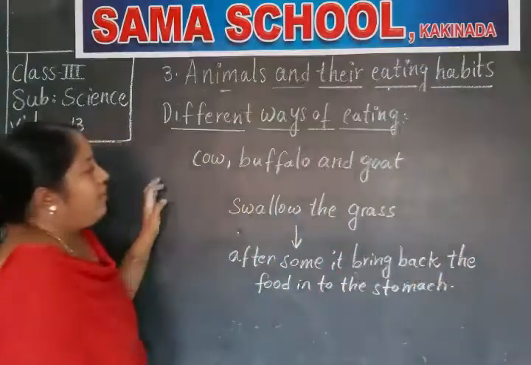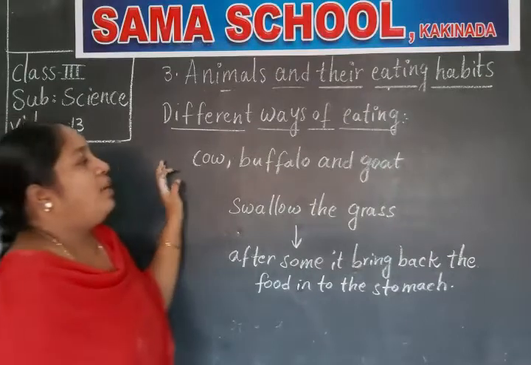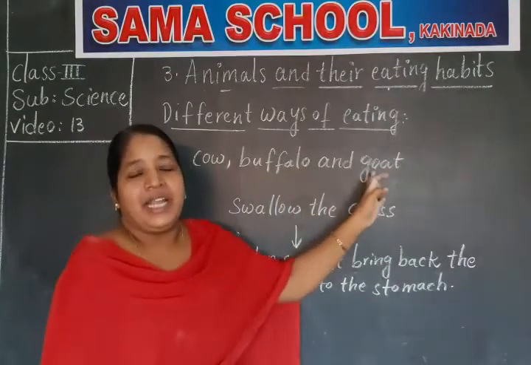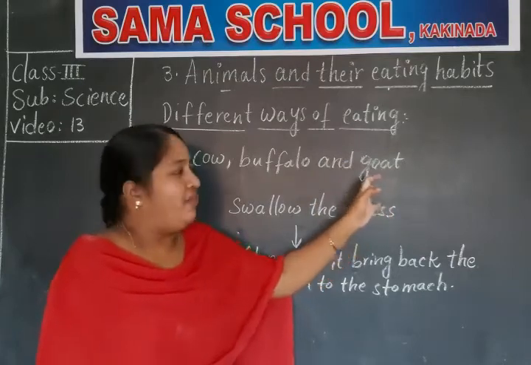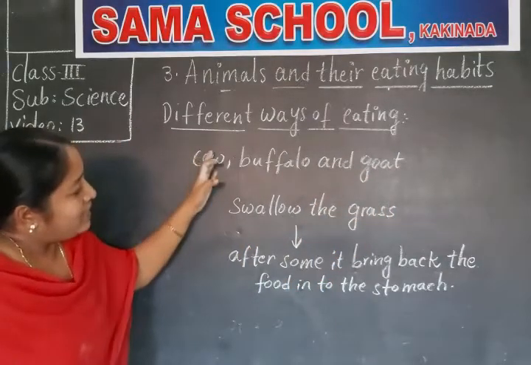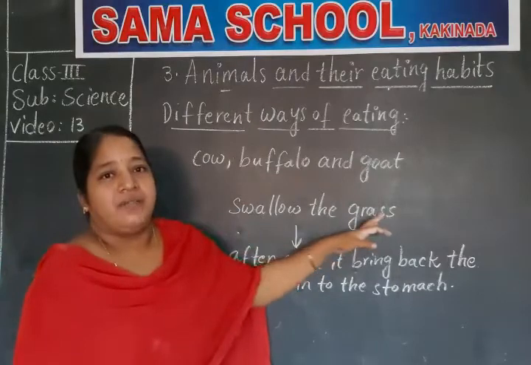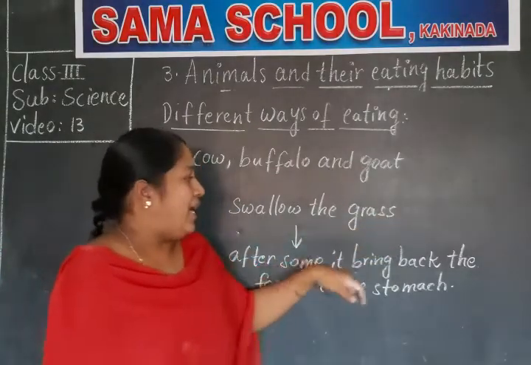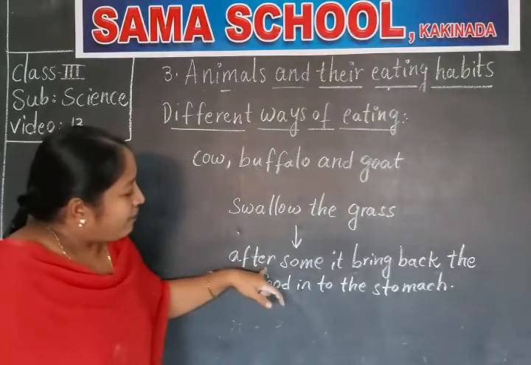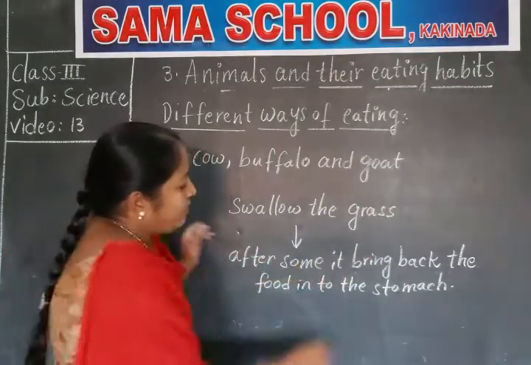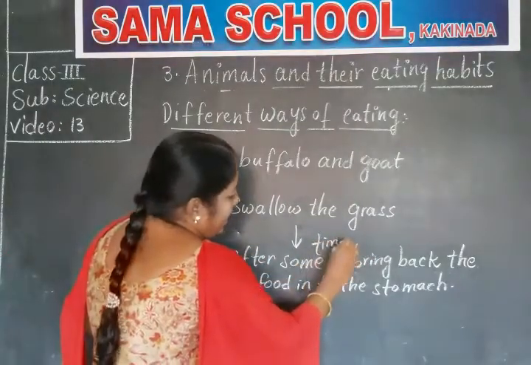Clear, children? First, if you watch a cow, buffalo or goat, they will graze. Grazing means to eat the grass in the open field. So they will swallow the grass very fast. And leisurely, when it sits under a tree, after some time it brings back the food.